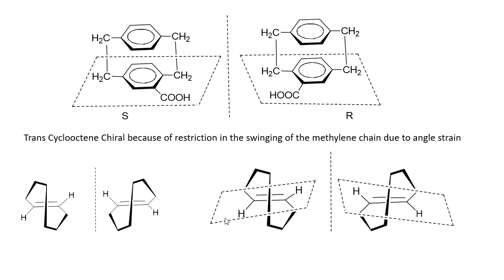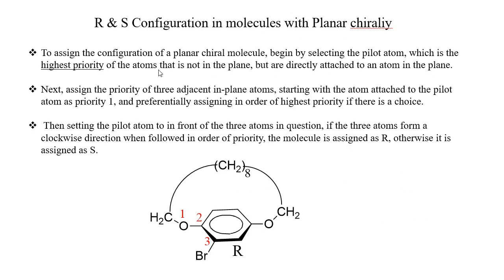Okay. Now let us consider how to determine the R and S configuration in molecules with planar chirality. You can see, for example, here an ansa compound. To assign the configuration of a planar chiral molecule, begin by selecting the pilot atom. What is a pilot atom?